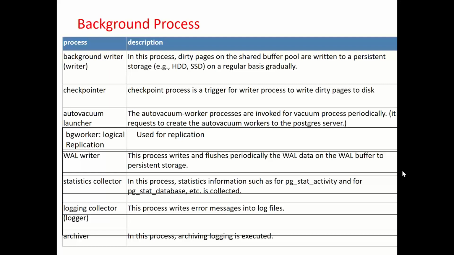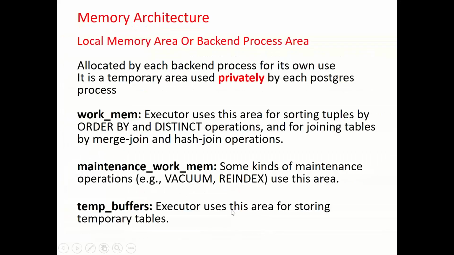So background writer, then the logical replication launcher, there is one more process which is used for replication. It is also started, but if replication is not configured, then it is not doing any work. Then there's the WAL writer to write the WAL data. Then the stats collector to write the statistics data. Statistics data is not only about the statistics of your tables, but also for the database as well. What are the sessions that are coming in to the database? How much memory are they taking? All such information is also part of the statistics information of the database. The archiver is to write the archive process.